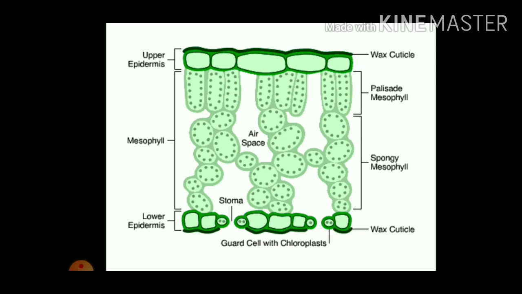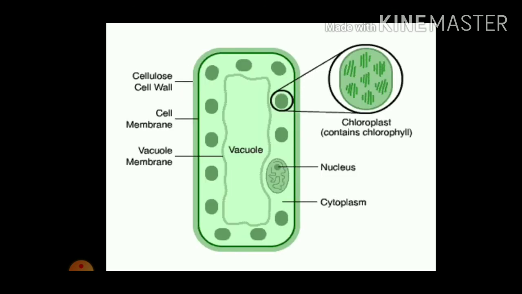This air space gives pressure on the inner surface of the stomata, by which they will get open or closed. In this diagram you can see the chloroplast which contains the chlorophyll.